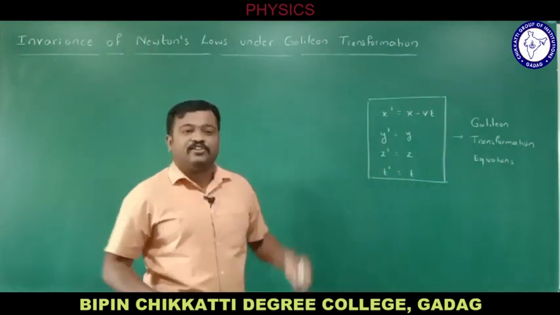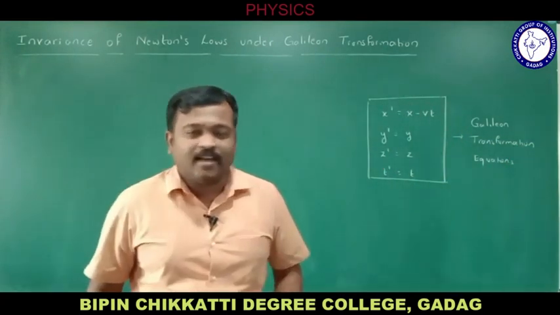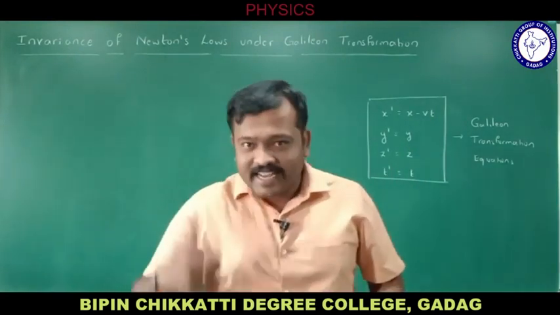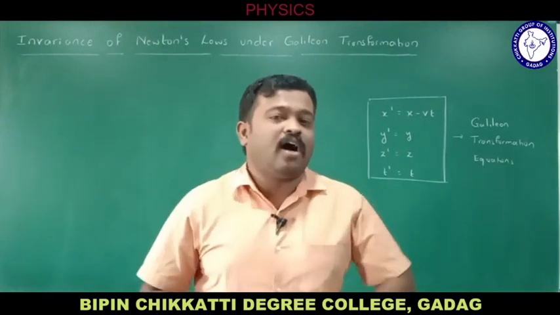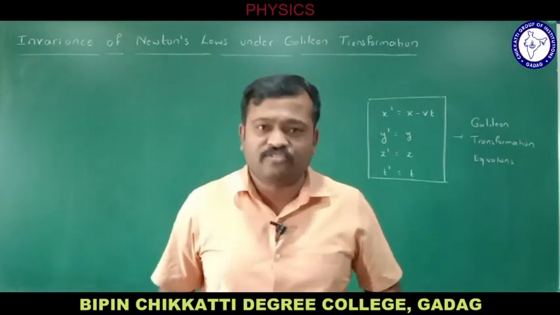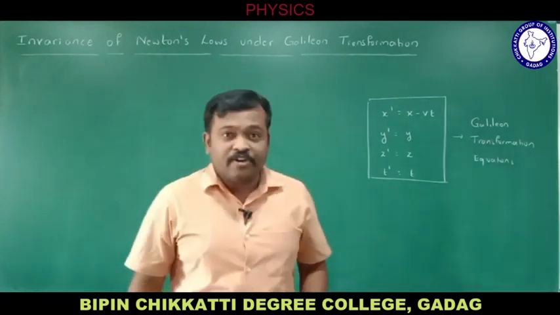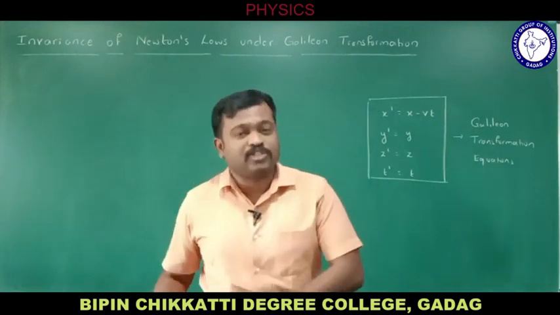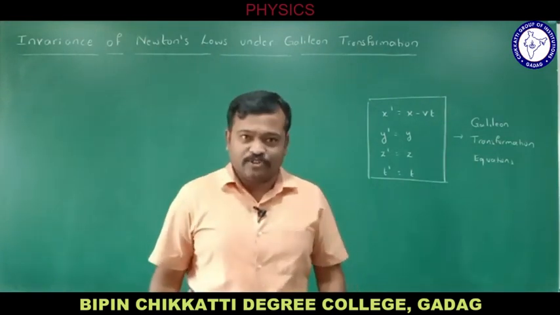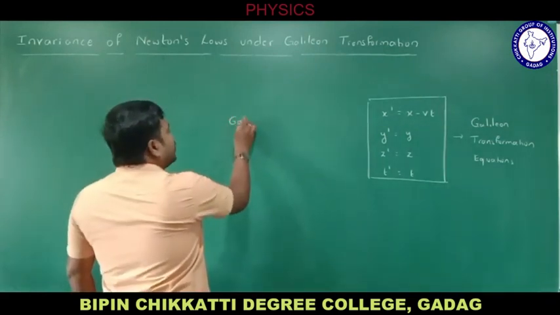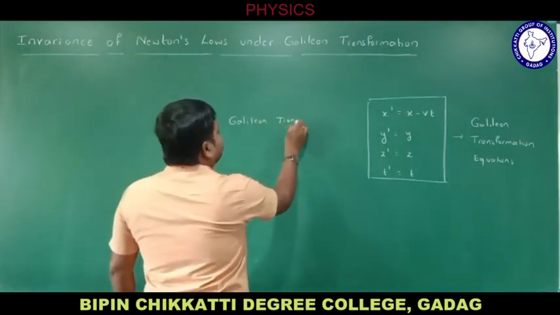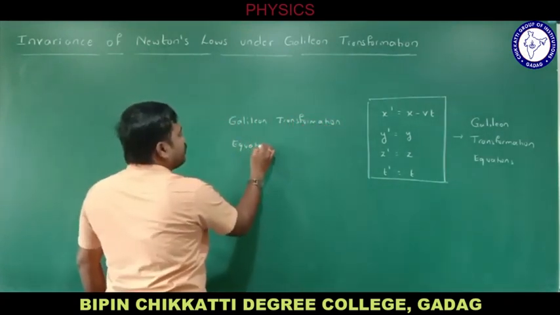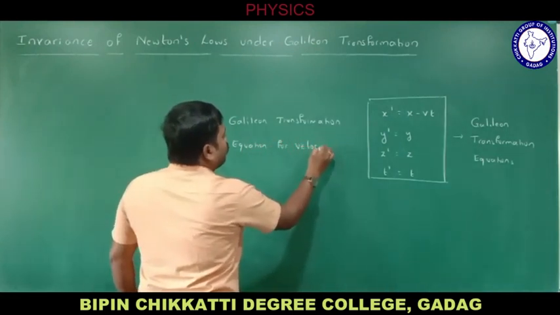After deriving these equations, we also proved that length is invariant in Galilean transformation. Of course, fundamental quantities like length, mass and time are all invariant in Galilean transformation. We also proved velocity is variant in Galilean transformation, means it must also have Galilean transformation equations. So what are the Galilean transformation equations for velocity?